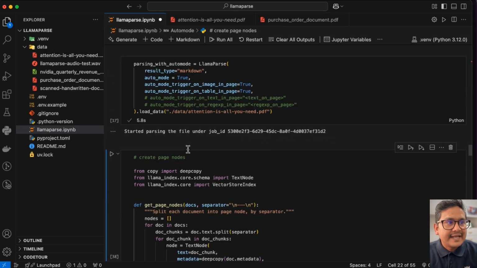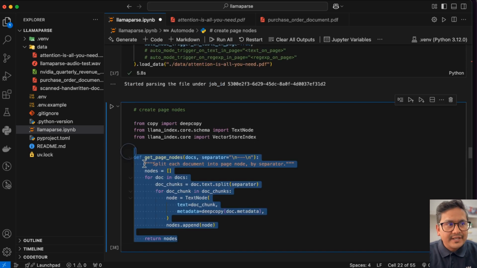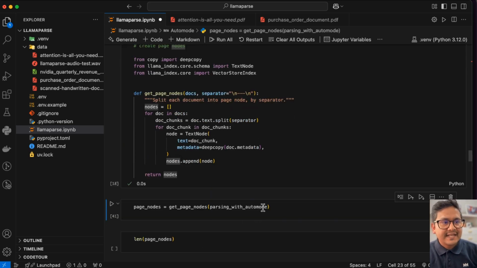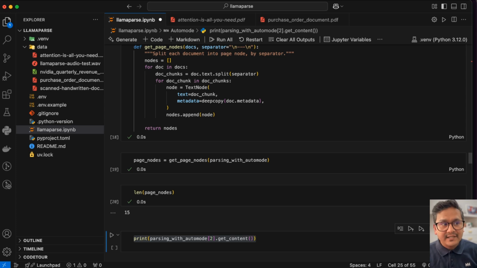One thing is also that I haven't provided the parsing instructions here. So you can pass the parsing instructions. Here I'm saying get page notes. So what it does is it gets the page notes, and I can ask how many page notes there are. There are 15, because there are 15 pages, so 15 page notes.